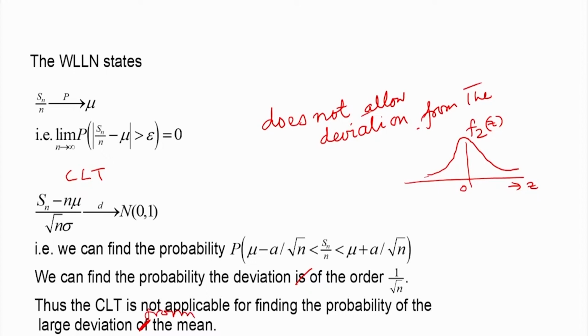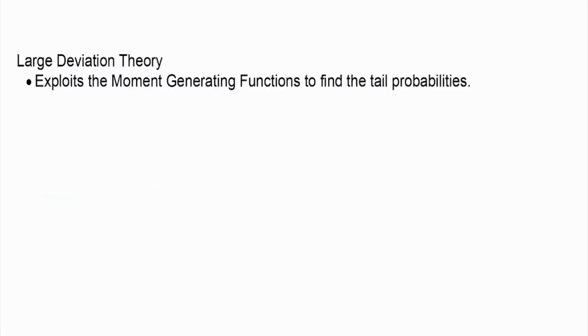So we see that the weak law of large numbers does not allow any deviation, but the central limit theorem allows deviation, though not very large deviation. These deviations are known as normal deviations. So now large deviation theory can deal with the probability of large deviation.